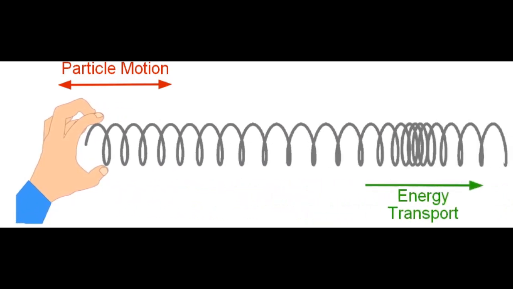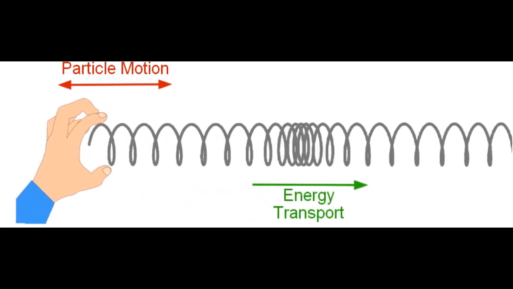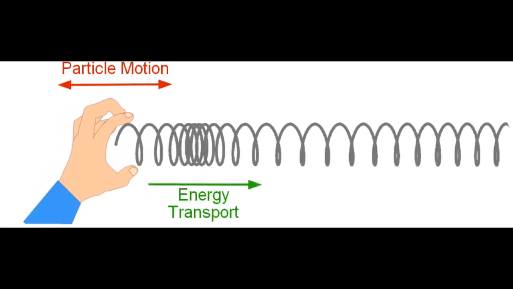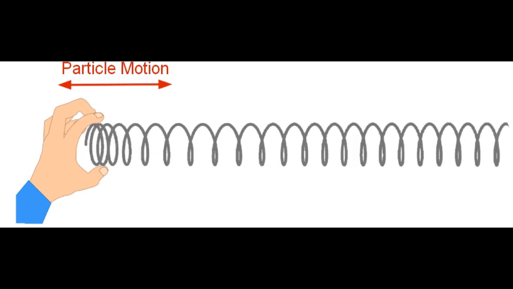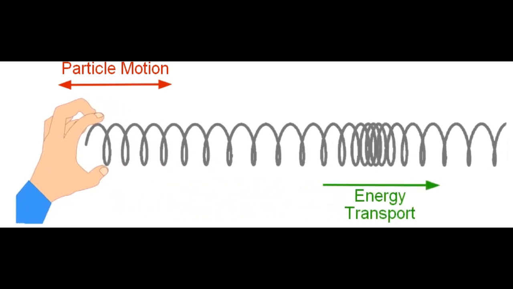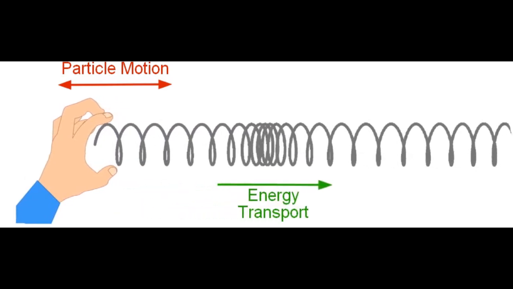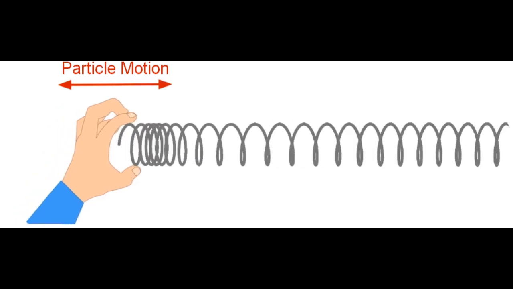The push or pull on the third coil displaces it from its equilibrium position. As the third coil becomes displaced, it begins to push or pull on the fourth coil. This process continues in consecutive fashion, with each individual particle acting to displace the adjacent particle.